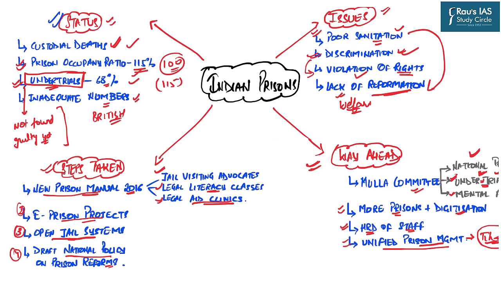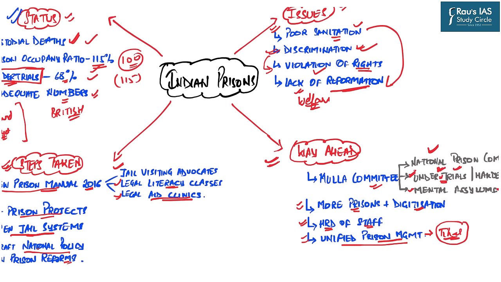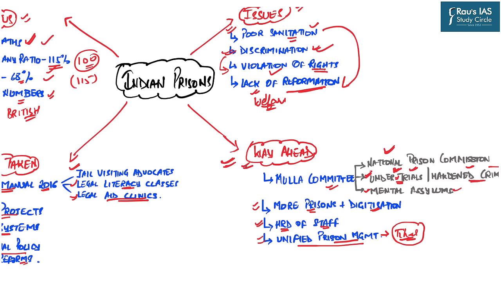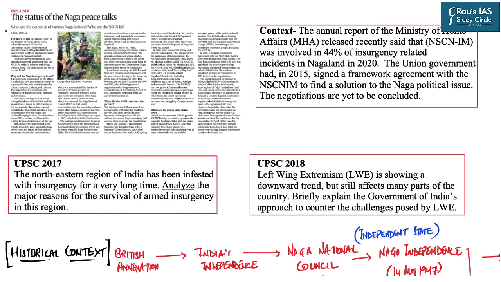Then we discussed the steps already being taken by the government in relation to the new prison manual 2016, e-prison project, open jail systems, as well as the draft national policy on prison reforms. And in the last, we discussed the way ahead: recommendations of the Mulla Committee, the idea to establish more digitized prisons, capacity building of the prison staff, as well as following a unified prison management system across all the jails. Our next topic is in relation to the Naga peace talks.